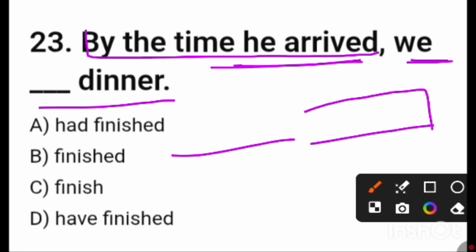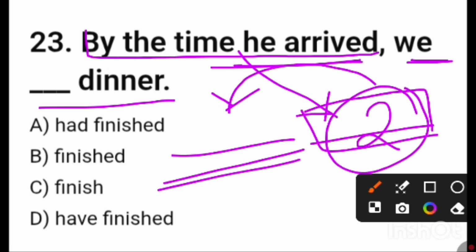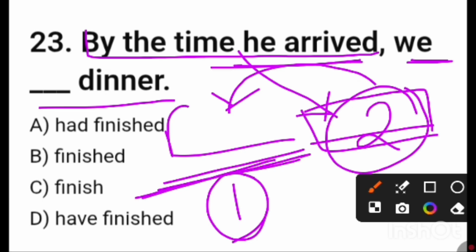Here this is the action. That means this is action 2. And in past time, we have to write down the number 1 action. That means number 1 action took place before the second action. For these two past relations, we have to use past perfect, because this time is past of past.